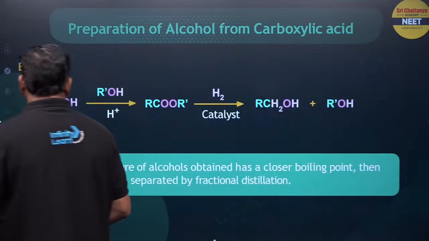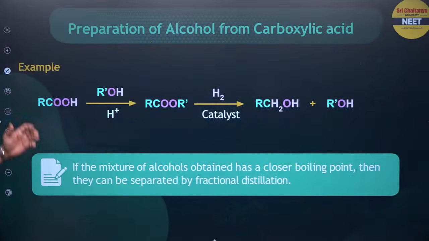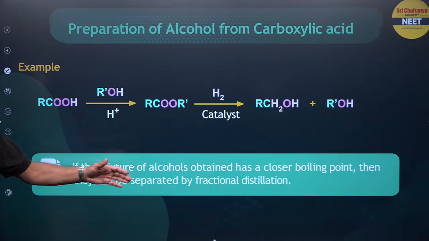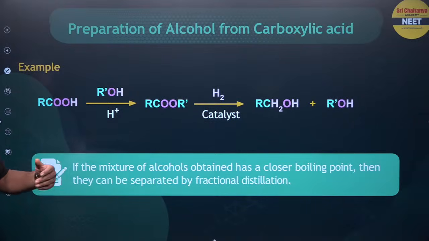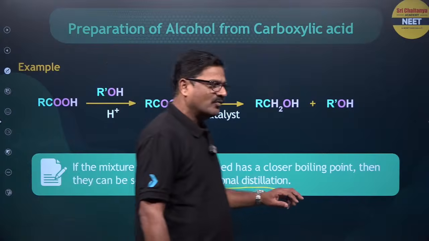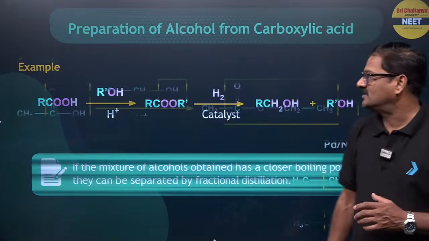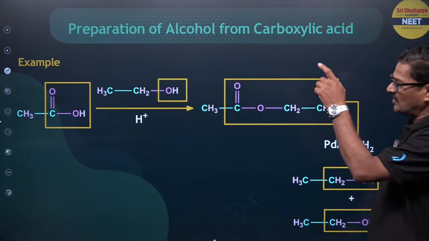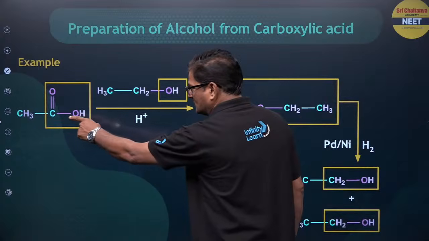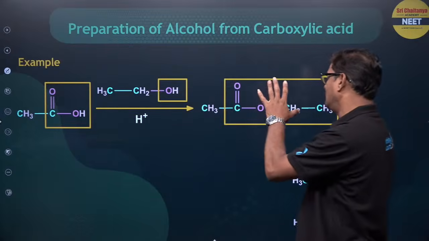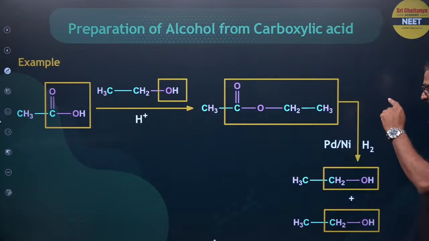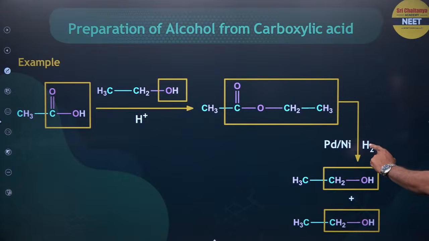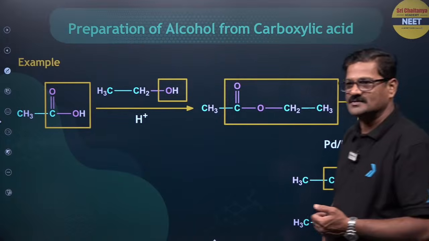Fine. Example here: if a mixture of alcohols with close boiling points is obtained, they can be separated by fractional distillation. Now we can see here an example. So a carboxylic group is there, acetic acid and ethanol, ethyl acetate is formed. When ethyl acetate is reduced by using Pd/H2 or Ni/H2, you are going to get the mixture of alcohols.